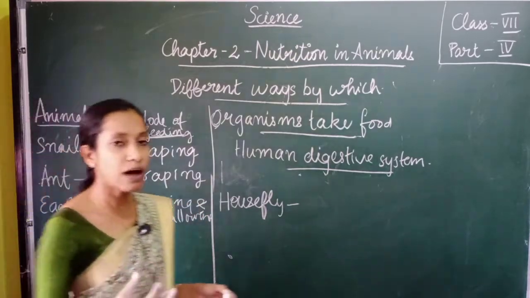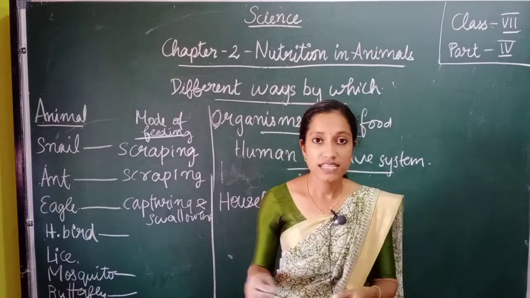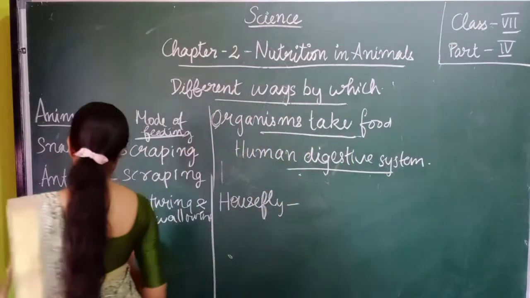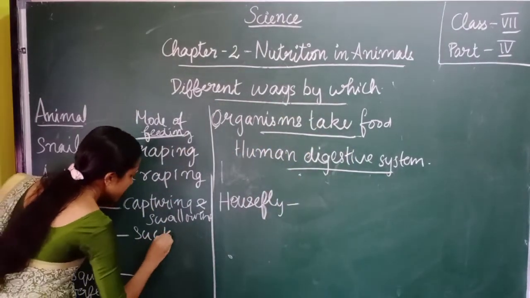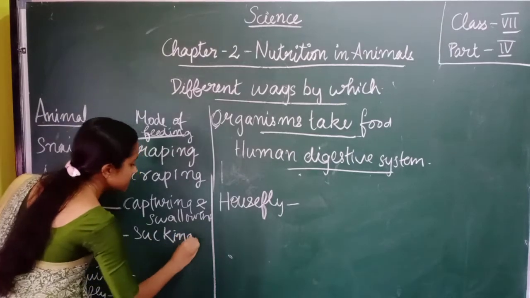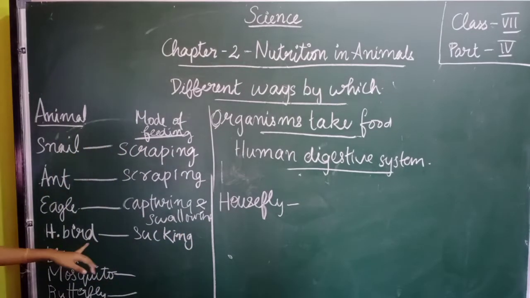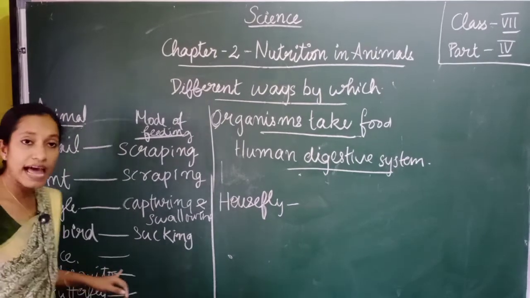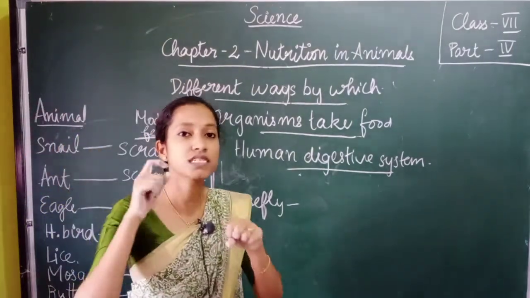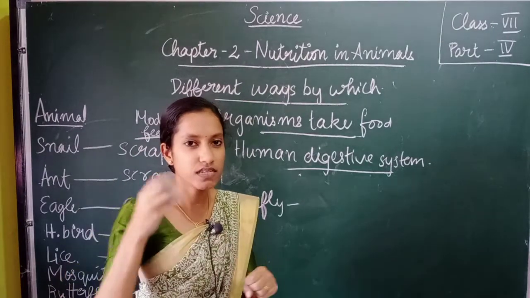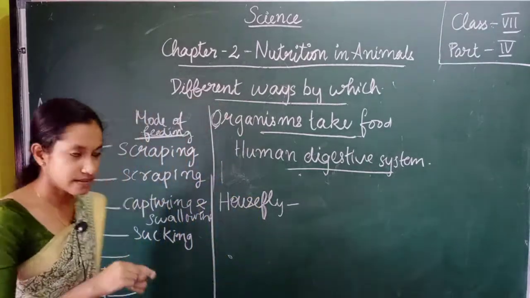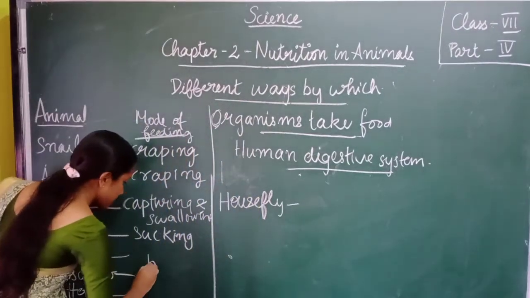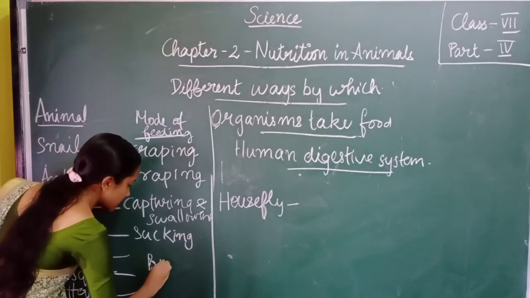Hummingbird. How do hummingbirds feed? They will suck the nectar. Sucking is the mode of feeding that they are following. Lice and mosquito, they will pierce our skin and have the blood. That is also sucking.